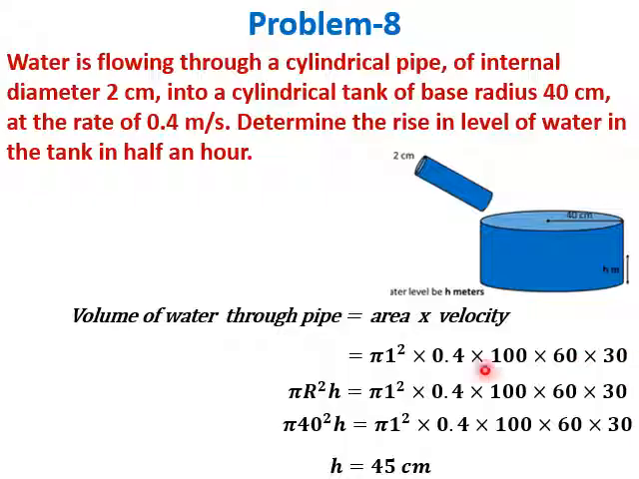So this is the volume of water which has gone inside the tank, which is equal to pi r square h. That is the volume of the water inside the tank. R is 40, so h can be computed as 45 centimeter. So if this particular pipe flow is going at this rate, this size 2 centimeter, in half an hour, water will rise by 45 centimeter.